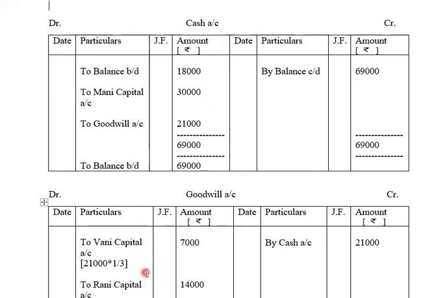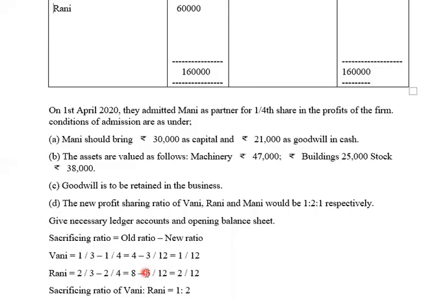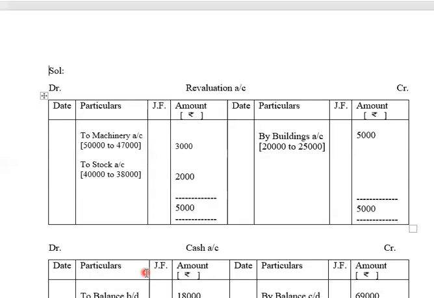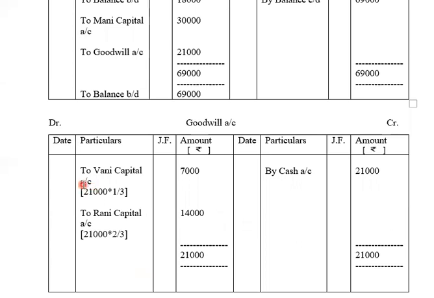कौन से रेशियो में बांटेंगे, सैक्रिफाइसिंग रेशियो में बांटेंगे, जो 1:3 आया था. अपने को कैलकुलेट करें तो कितना 1:2 आया. सो 1/3, 2/3. So it will be distributed as to Vani capital account 21,000 into 1/3, to Rani capital account 21,000 into 1/3. 21,000 when divided into 3 shares, the value of each share will be 7,000. As Vani has only one share, she'll be getting 7,000. As Rani has 2 shares, she'll be getting 14,000. And when we balance goodwill account, the total on both the sides will be same, 21,000, 21,000. 7 plus 14, 21, 21.